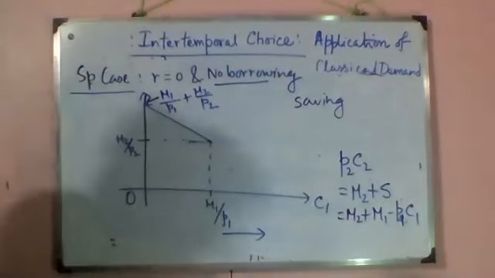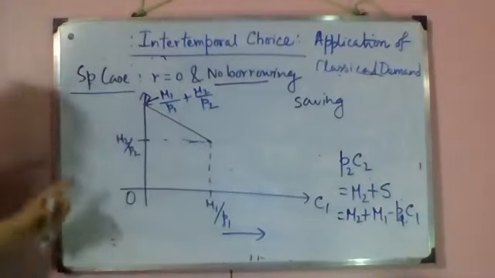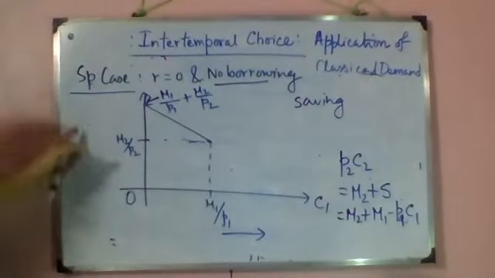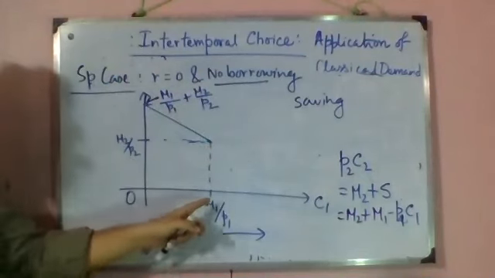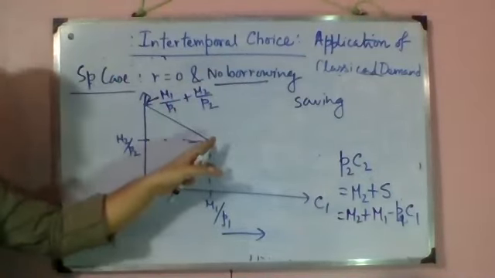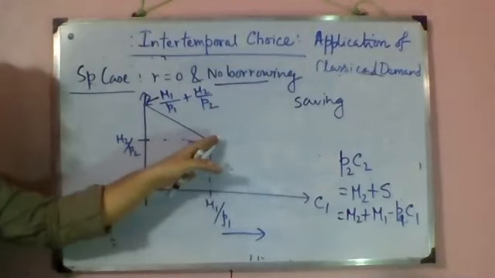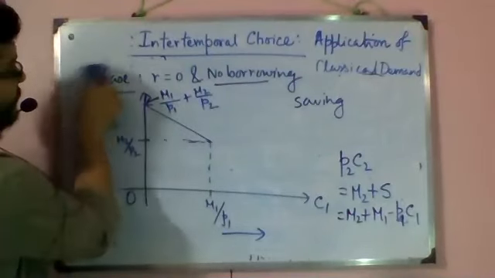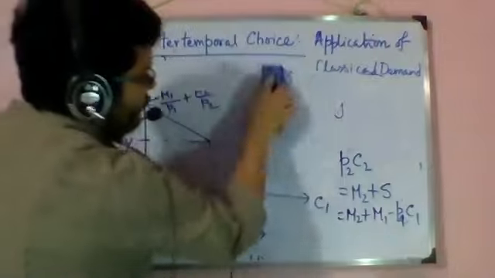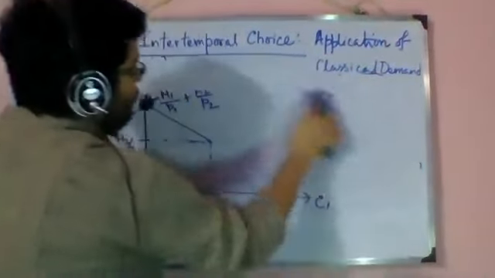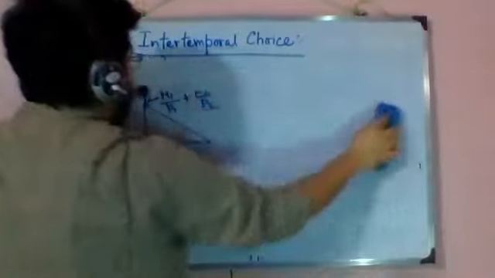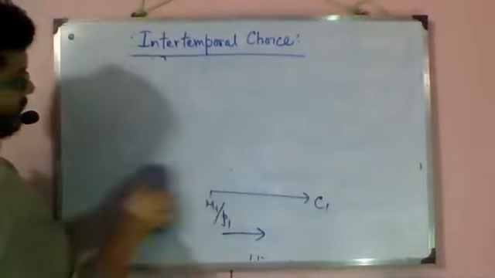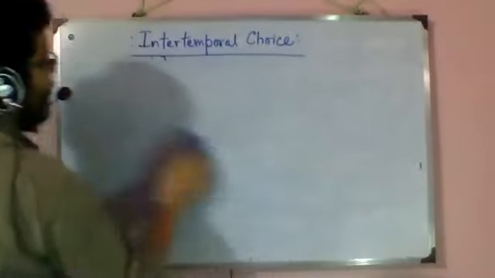So let's move into IC now. Okay. So this will be our budget line, right? Under this special case, since there is no borrowing, C1 will end at this point. But since you can save at your own wish, the budget line will extend on the upper side. Okay. So now let's bring in the IC and see the utility maximizing point.